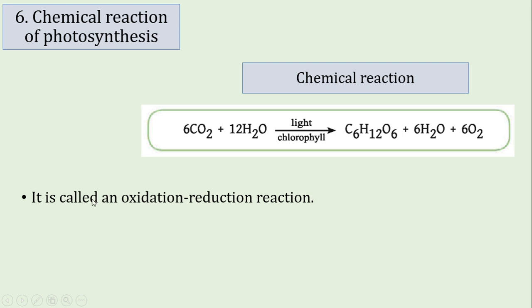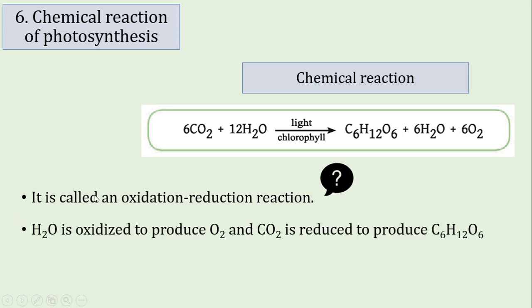This process is also called an oxidation reduction reaction. Now the concept of chemistry comes, oxidation and reduction. What we know, a water molecule here is oxidized to produce oxygen, and carbon dioxide is reduced to produce glucose. From the concept of oxidation reduction, we know that if hydrogen is released from a molecule, then this process is called oxidation.